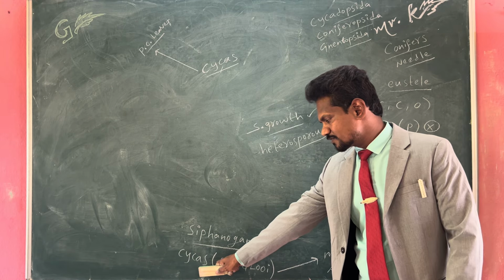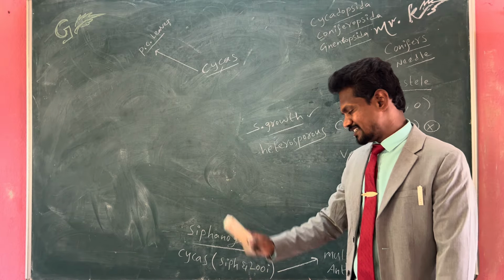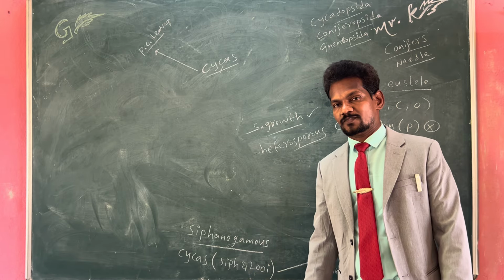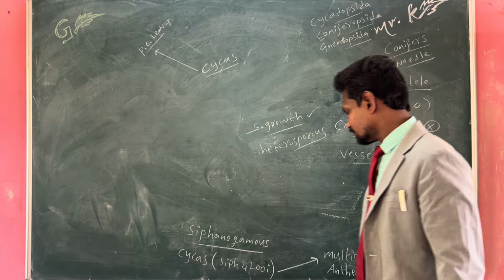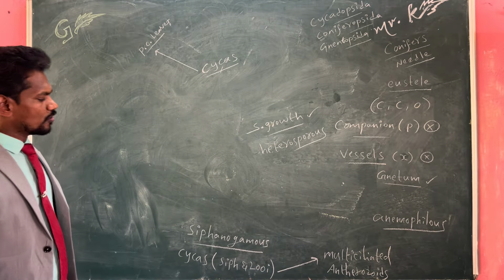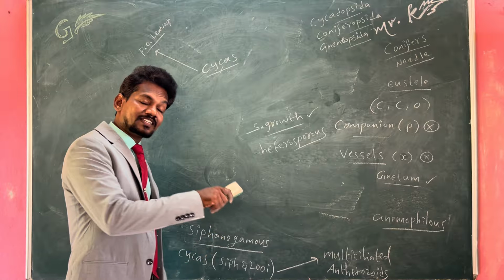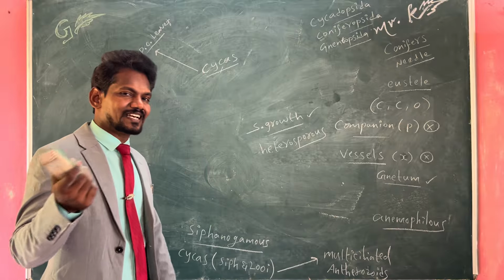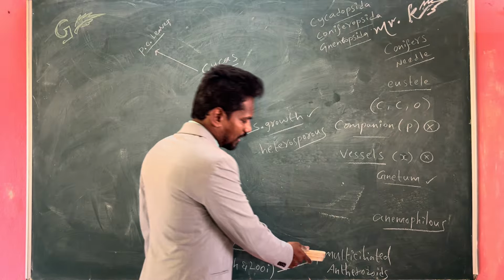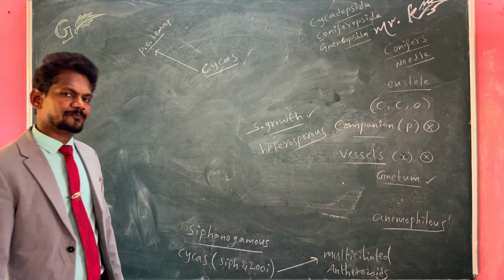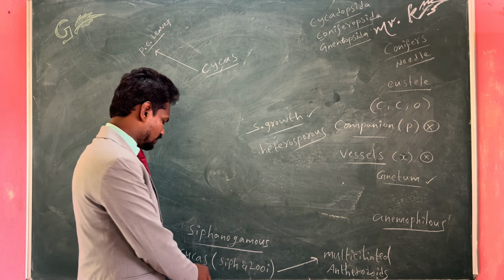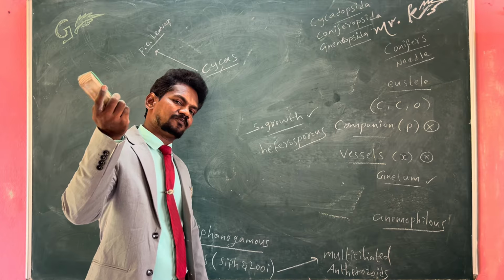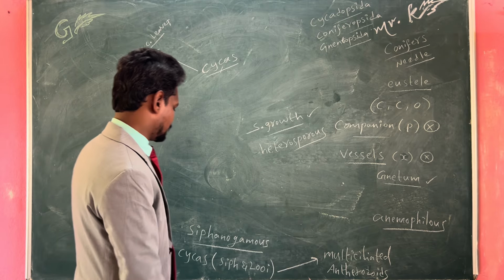But in Cycas, both types of development can be seen, siphonogamous type and zooidogamous type. And in the Cycas plant, one more characteristic feature is present, which is found in fern plants. In ferns, that characteristic feature is multiciliated antherozoids. So multiciliated antherozoids are found in Cycas, and the same multiciliated condition is found in fern plants. Most unique thing.